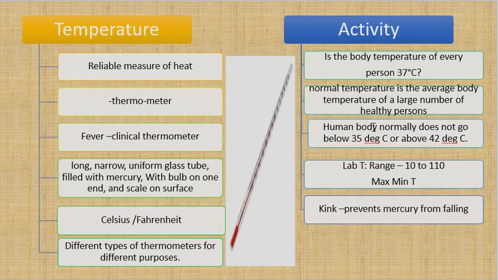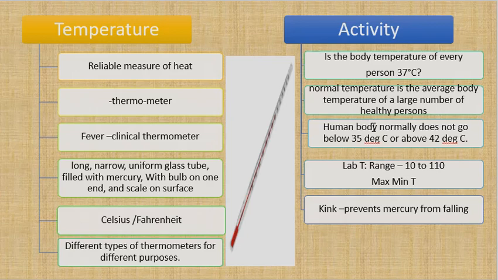Then what do you do? You normally start rubbing your hands against the hands and feet of the person who is feeling very cold, to make their hands or feet warm. You try to cover them with warm clothing. You try to put hot water bottles into their blanket so that they become a little bit warmer, and then they retain their normal functioning. When the temperature goes down, the body cannot work properly.